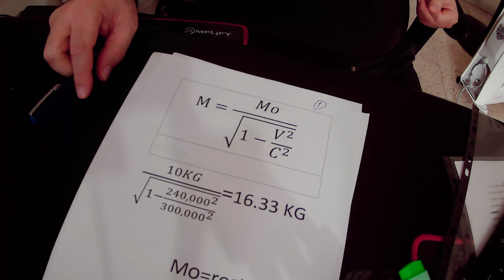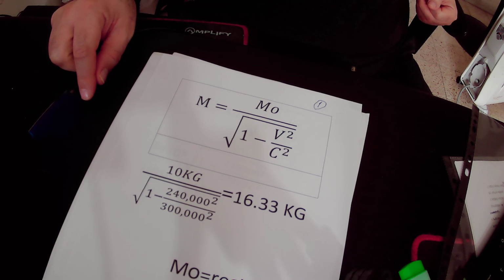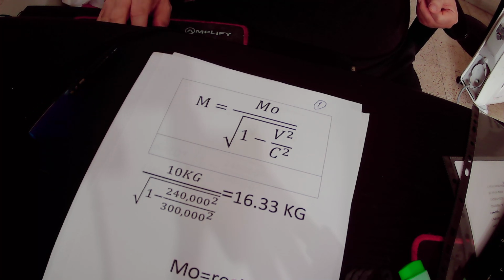Actually, if his twin brother has a mass detector, the detector will measure 16.33 kilograms. That means his mass has increased by 63.3%.